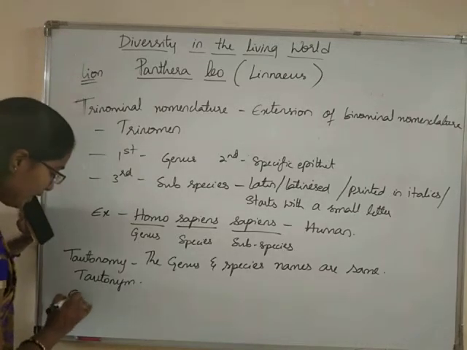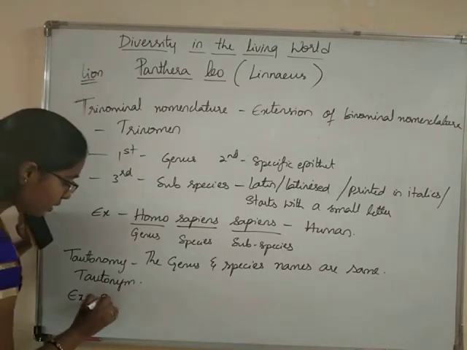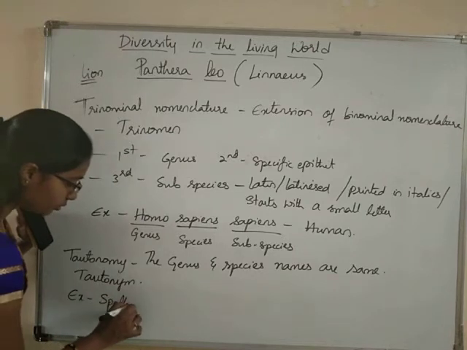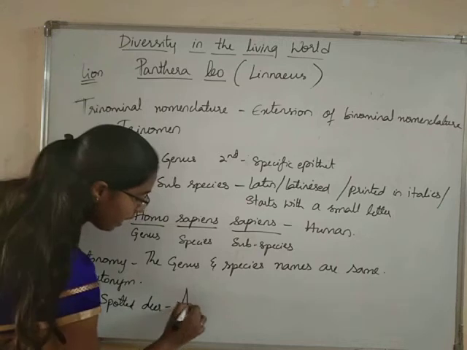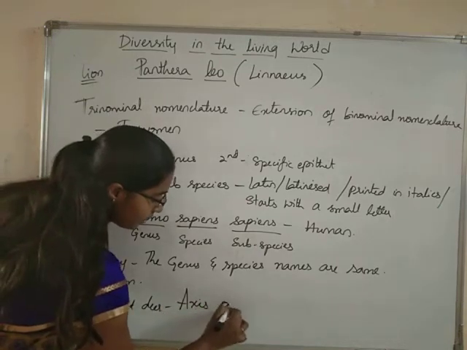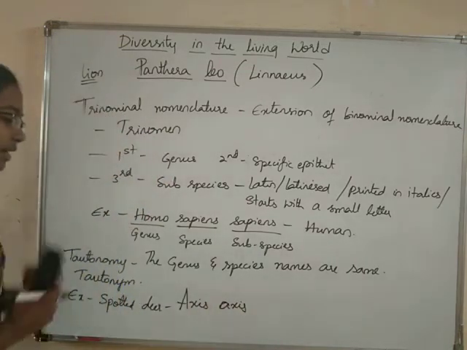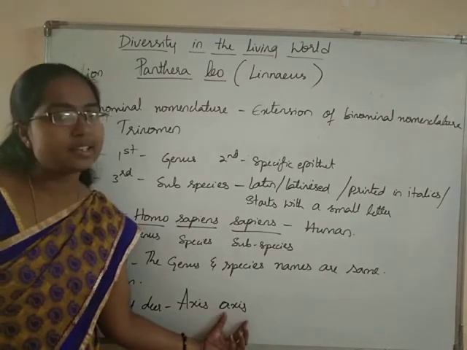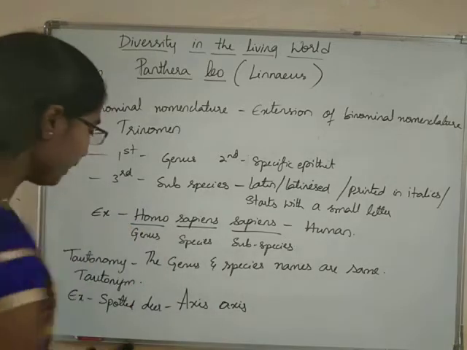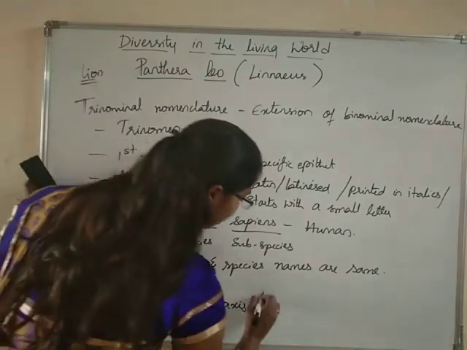Let us take the examples. Spotted deer has the scientific name Axis axis. The first Axis indicates the genus name, and the second Axis indicates the species name.